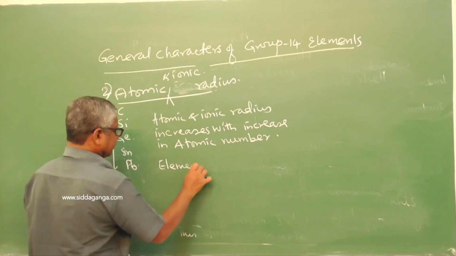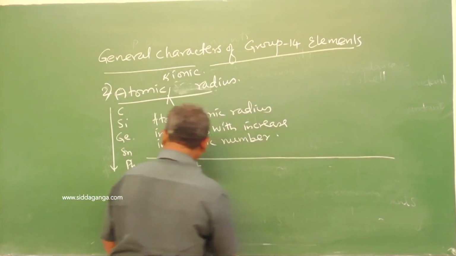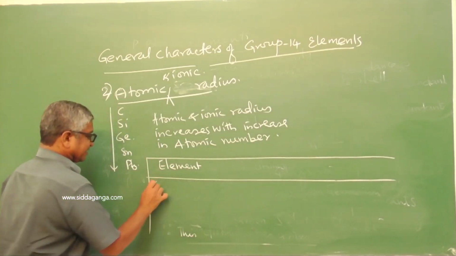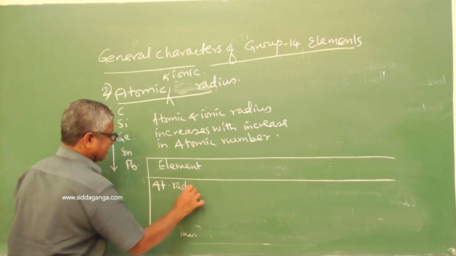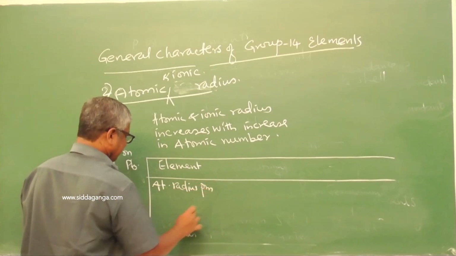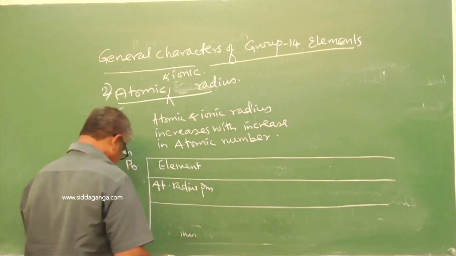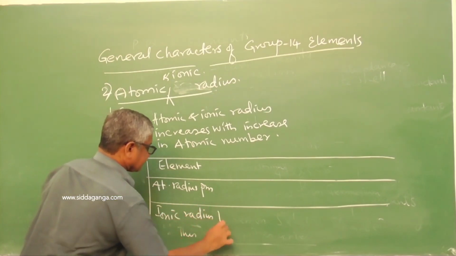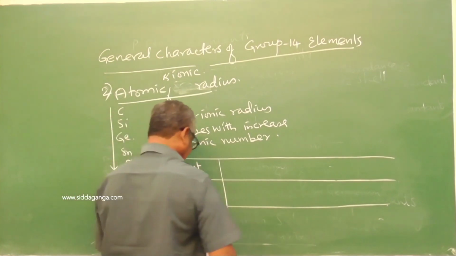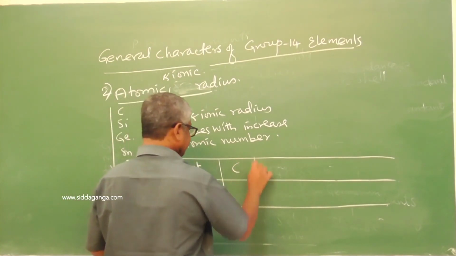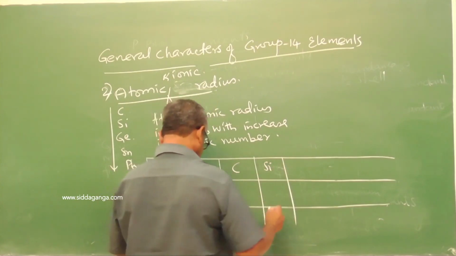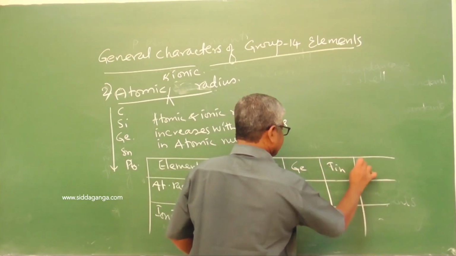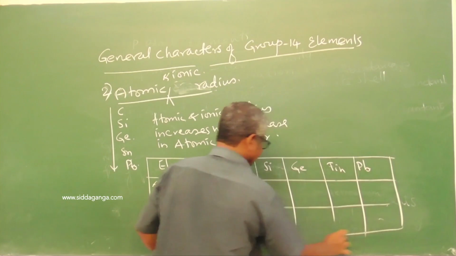Elements: carbon, silicon, germanium, tin and lead.